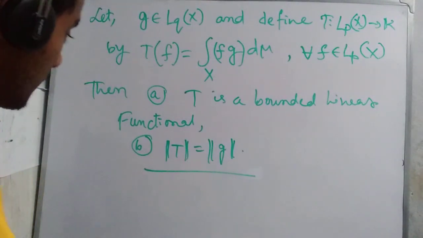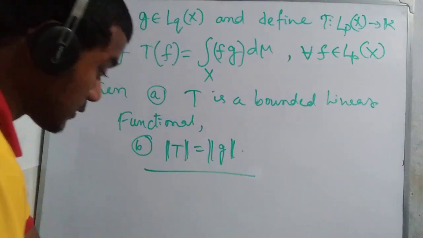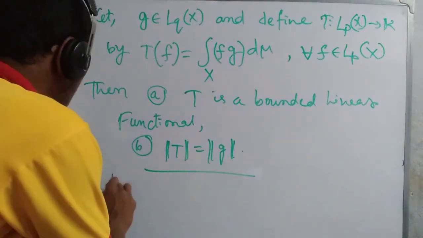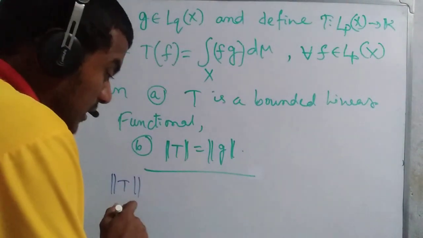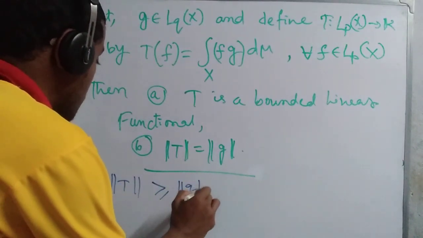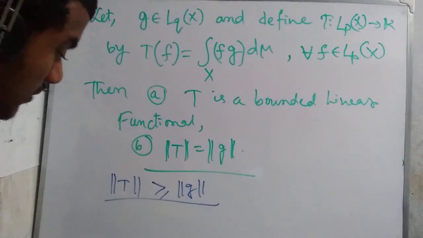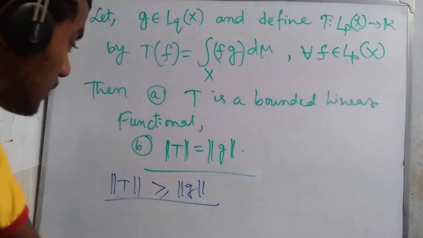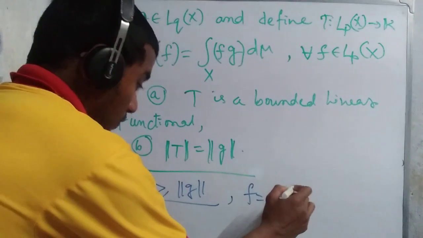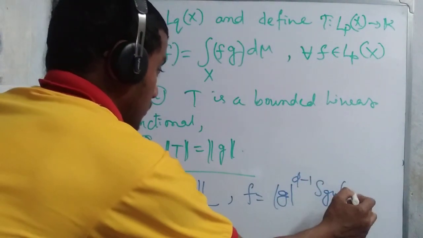Here we construct one. If we look at the boundedness property, ‖T‖ ≥ ‖g‖. This portion is handled easily if we take f = |g|^(q−1) sgn g.